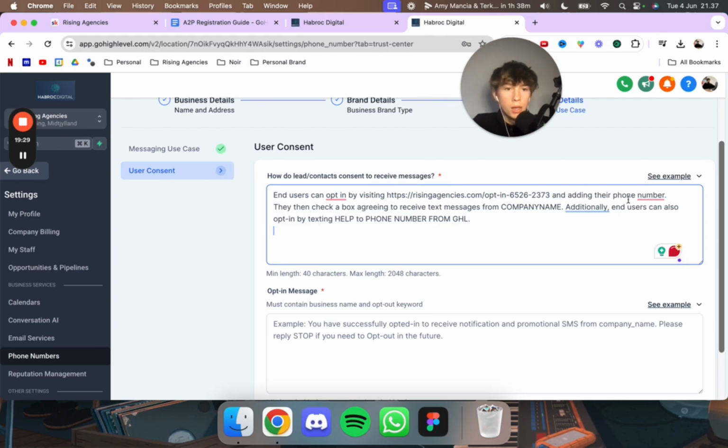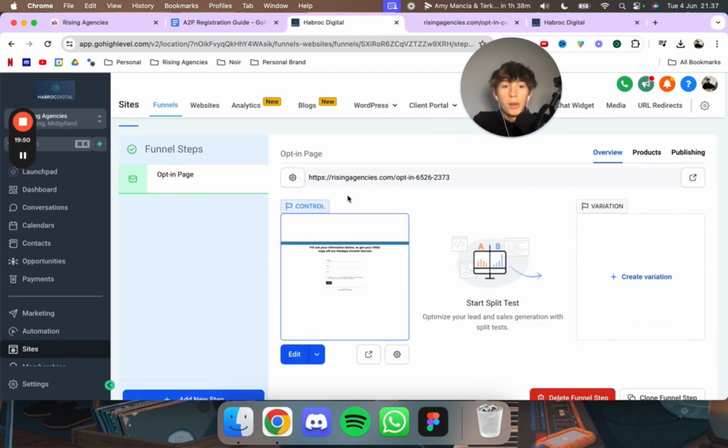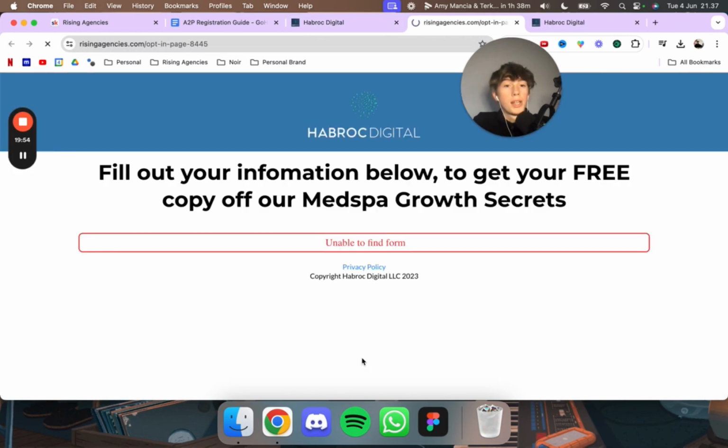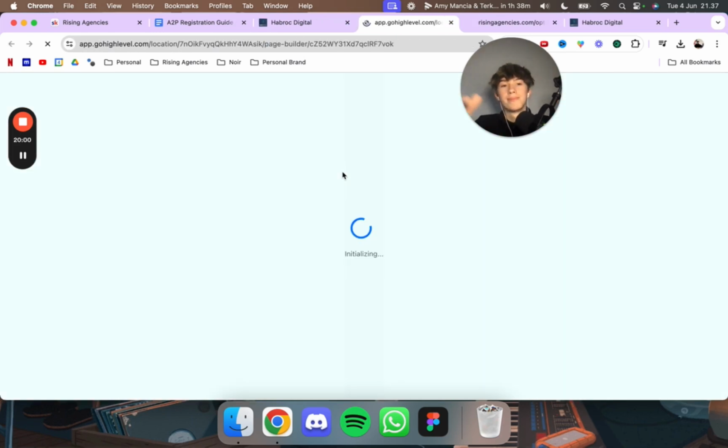Adding the phone number, check the box to agree to messaging from company name, from Habrock Digital LLC. As I told you before, you want to add LLC and add your company name, okay? And now that we are on this page, we just want to make sure quickly that the form is actually working and everything is up to date. So you see unable to find form, let's fix that real quick. And that was because we integrated from another sub account, basically through another link, so it didn't go together, okay? So let me show you exactly how to fix that.